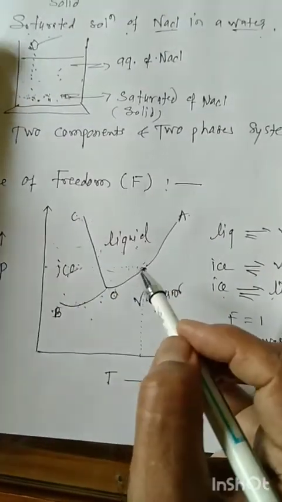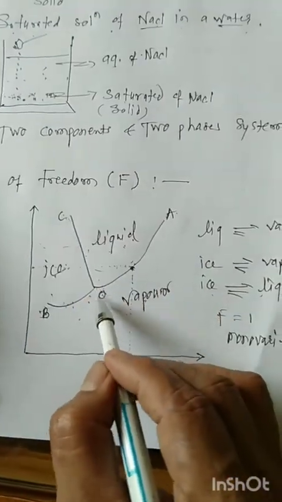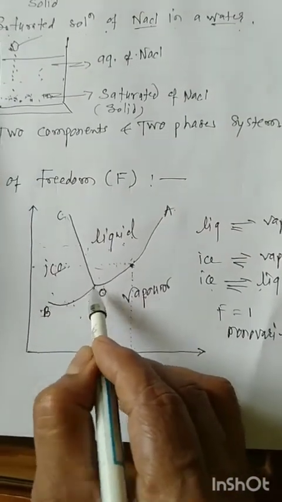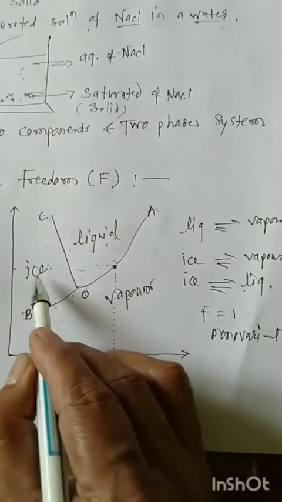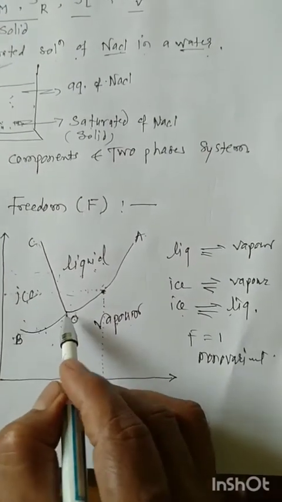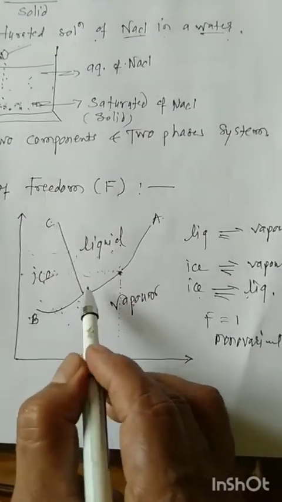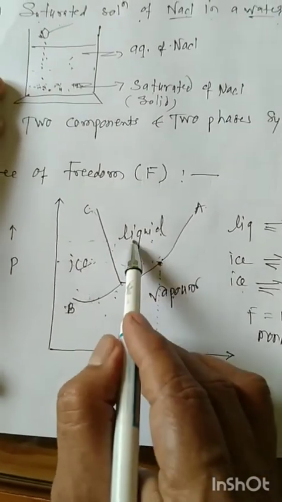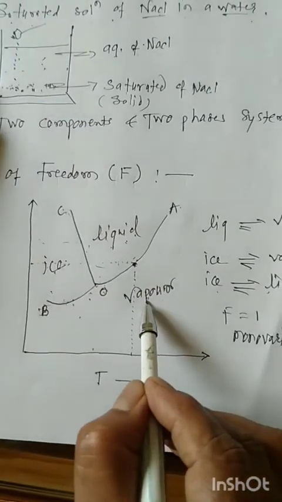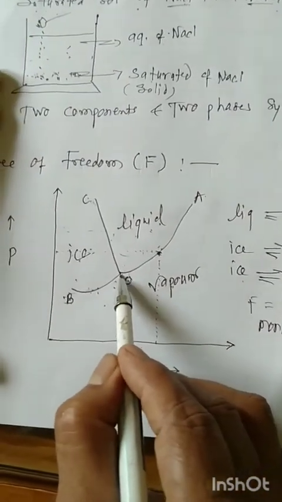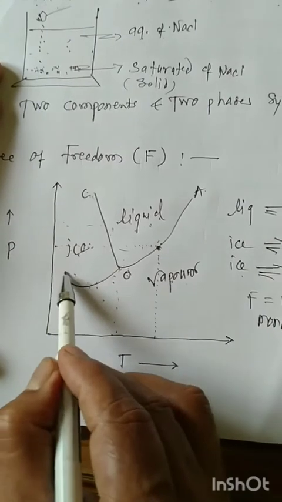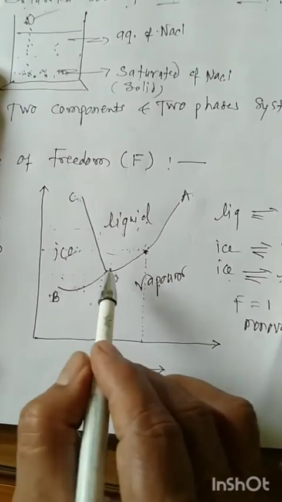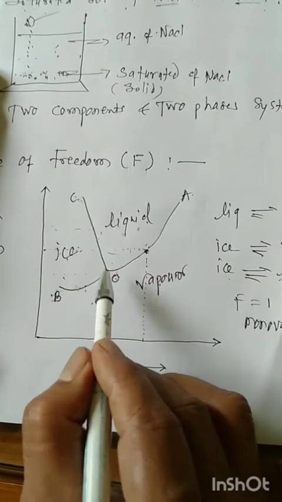There are areas, curves, and the triple point. At this point, three phases, vapor phase, liquid phase, and ice phase, meet. Ice is in equilibrium with the liquid, which is in equilibrium with the vapor. Here the temperature and pressure are automatically fixed, and there is no need to fix any variables.